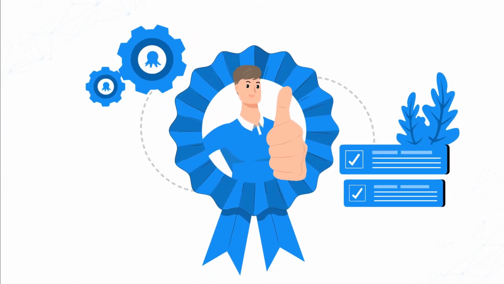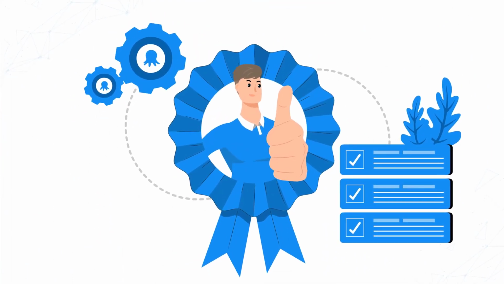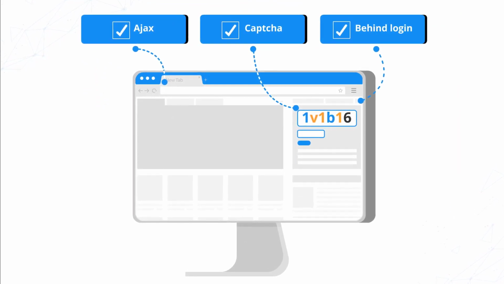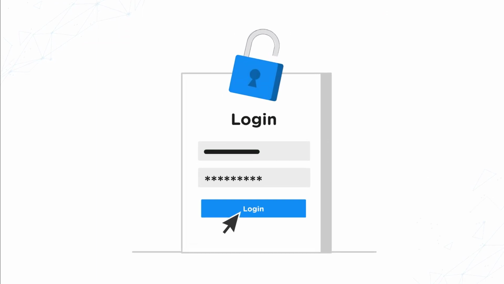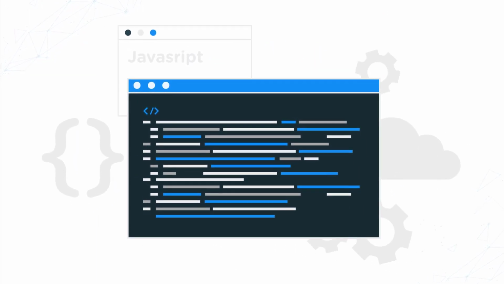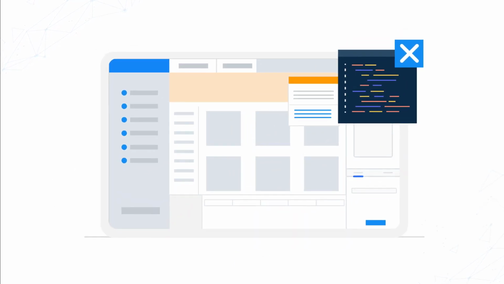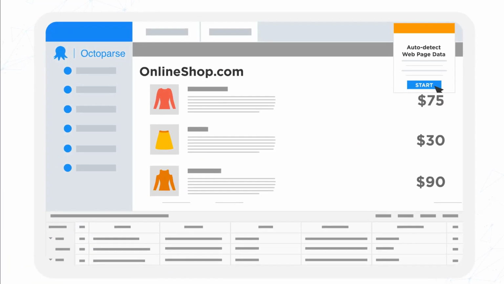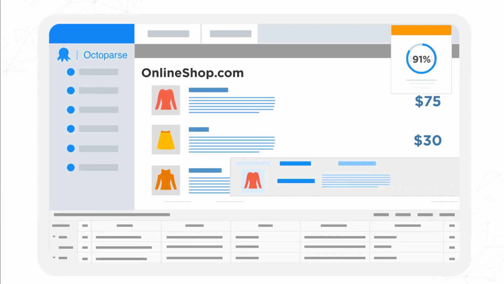Octoparse is simple enough that you can get up and running right away, but also contains powerful advanced features that you can use to achieve scraping websites of all kinds, such as those that require login, use infinite loading, JavaScript, and more. Simple, easy-to-use user interface, no coding needed. AI-powered algorithms that enable auto-detecting data from a web page.